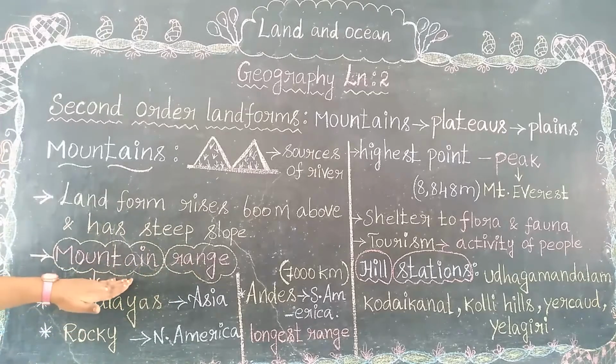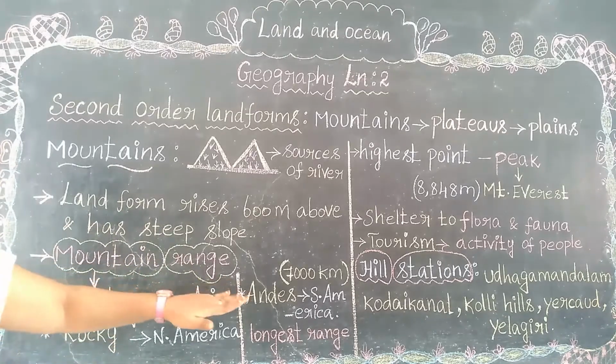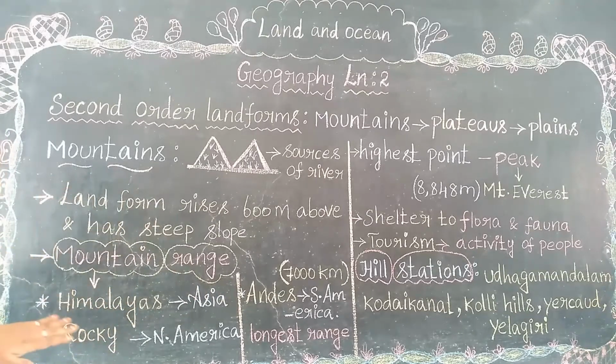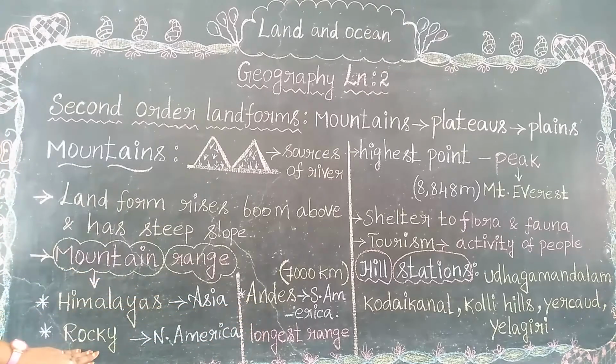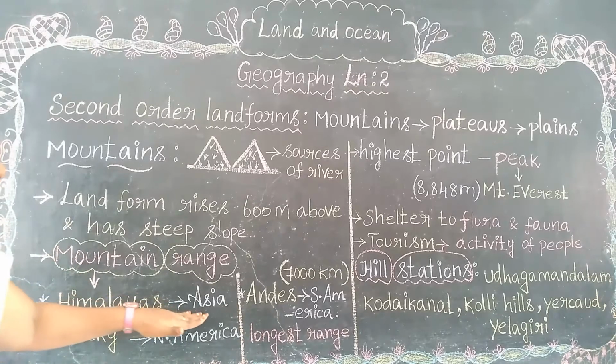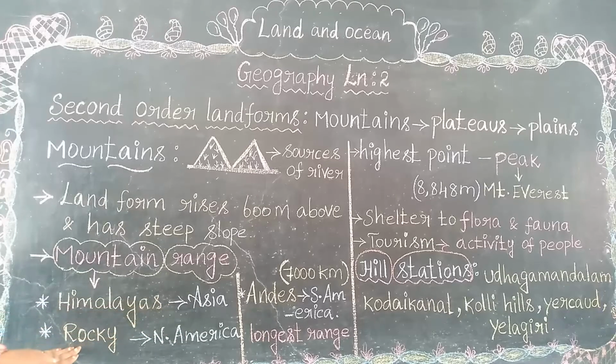Mountains consist of three types. We have three mountains: Himalayas, Rocky, Andes. See where they are located. The Himalayas are located in Asia. The Rocky Mountains are located in North America.